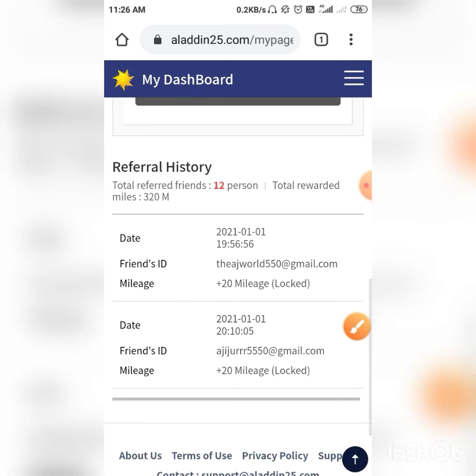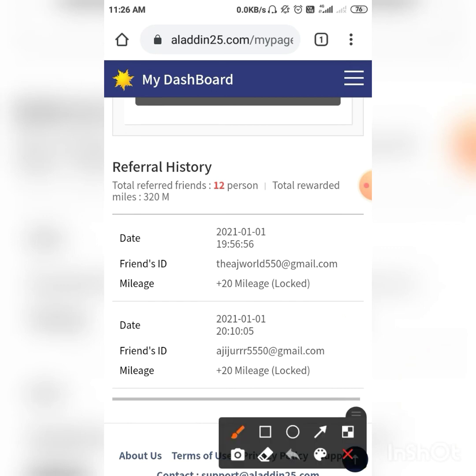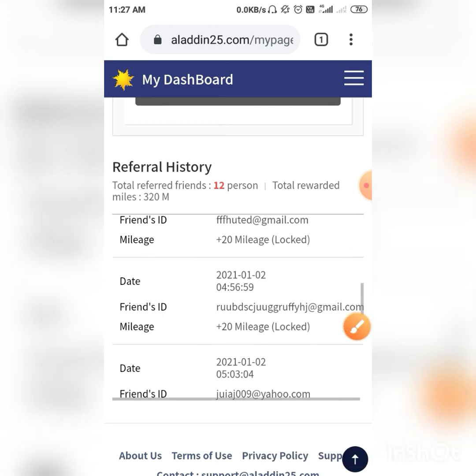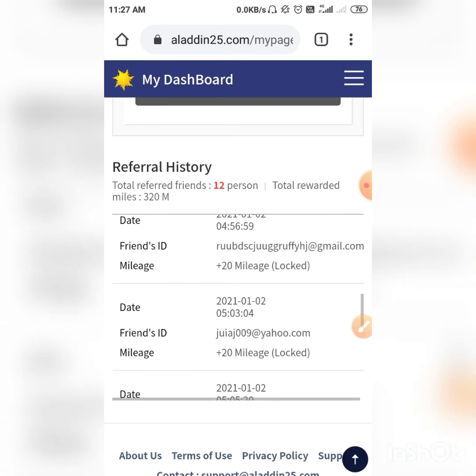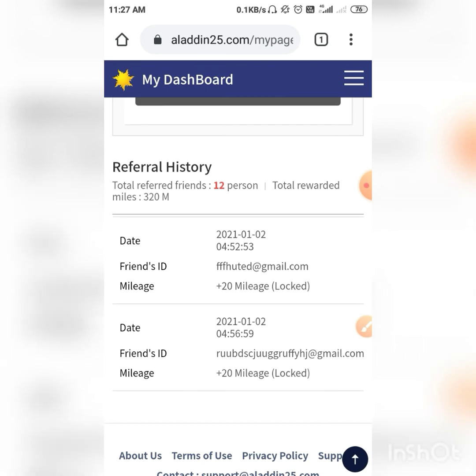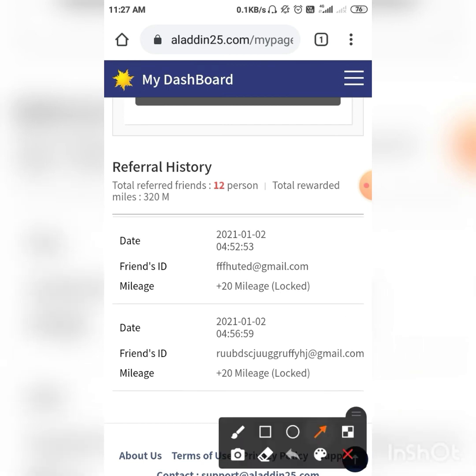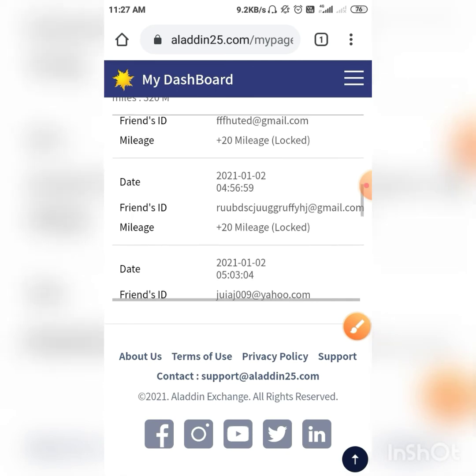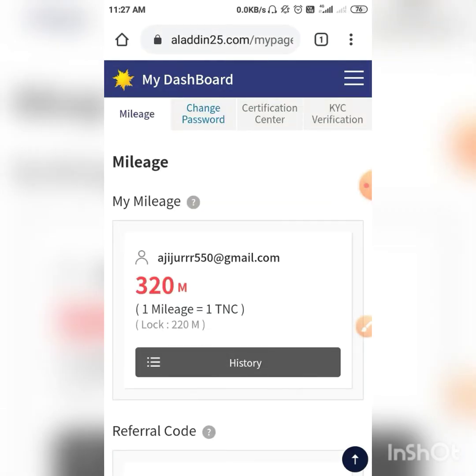So guys, you can check, I invited a total of 12 friends, and these are Gmail accounts I made. Any email ID you can create and make unlimited accounts, and you self-invite and you earn yourself.